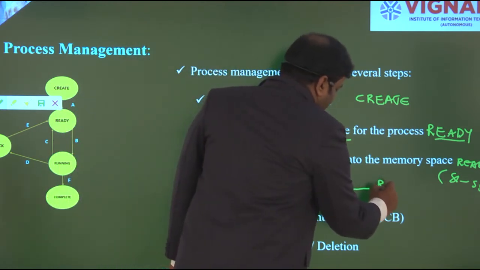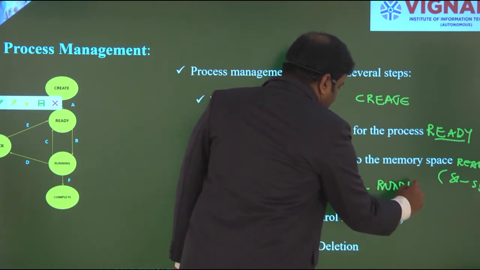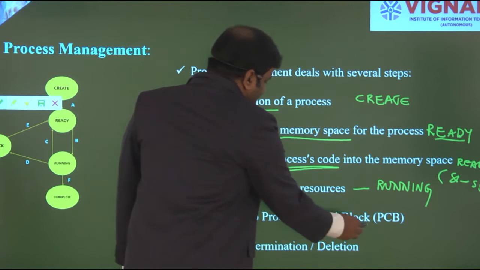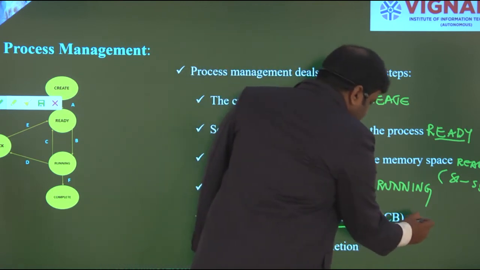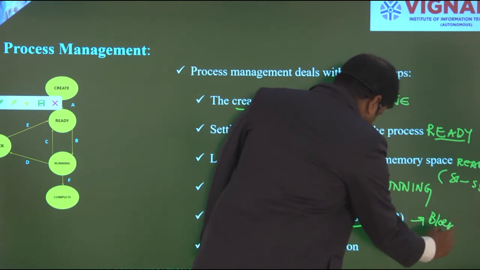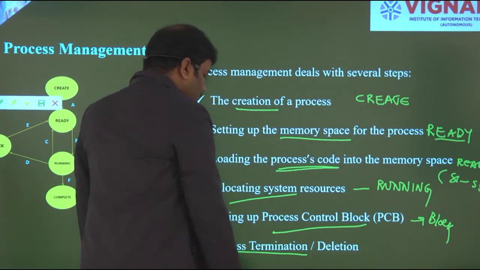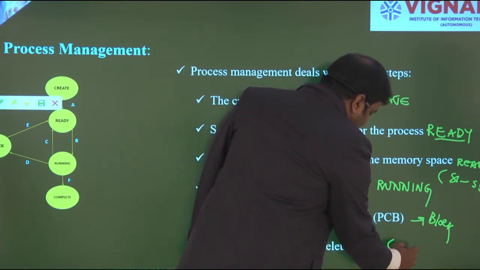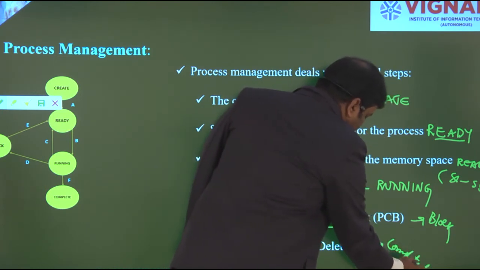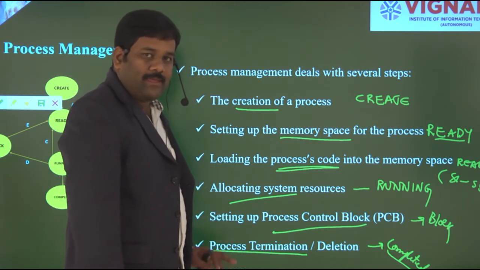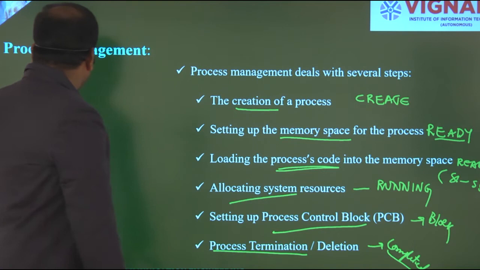That's how I am executing my process in the running state, and setting up the PCB, process control block. So this is my blocked state, and the last version is process termination, meaning execution is entirely completed. Once the execution is completed, then obviously the execution of that particular process is going to be terminated.